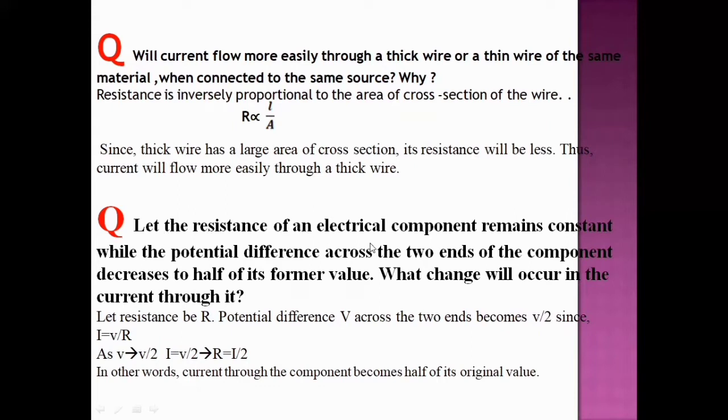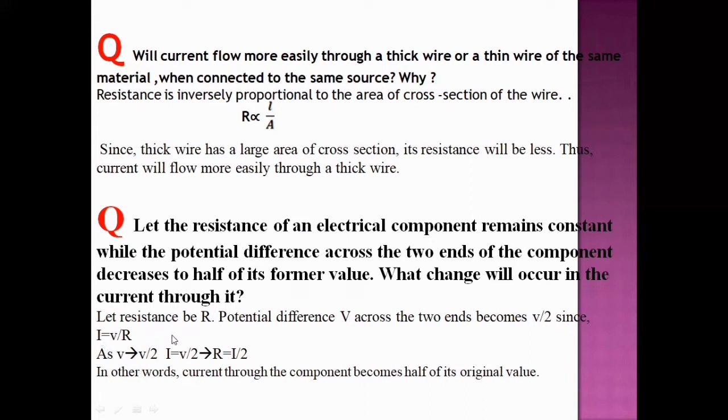Let the resistance of an electrical component remain constant, while the potential difference across the two ends of the component decreases to half of its former value. What change will occur in the current through it? I hope you have understood the statement. Let resistance be R, potential difference V across the two ends becomes V by 2.